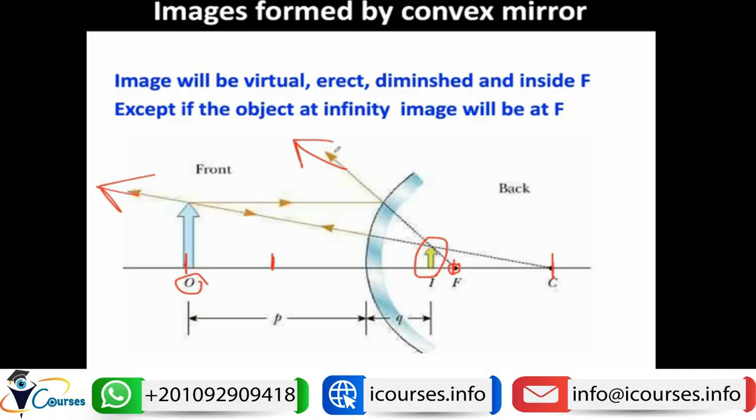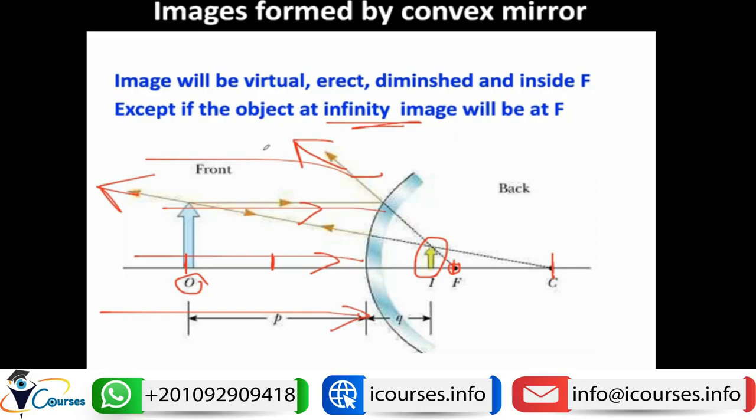The only exception is if the object is at infinity. If the object is at infinity, light rays from it will be parallel. As we said, any parallel rays hitting a reflecting surface will always come to a focus.